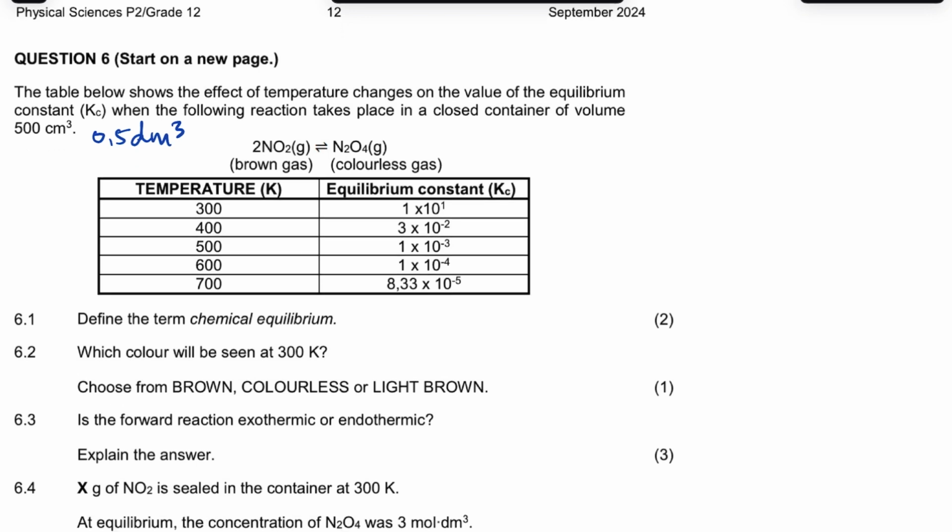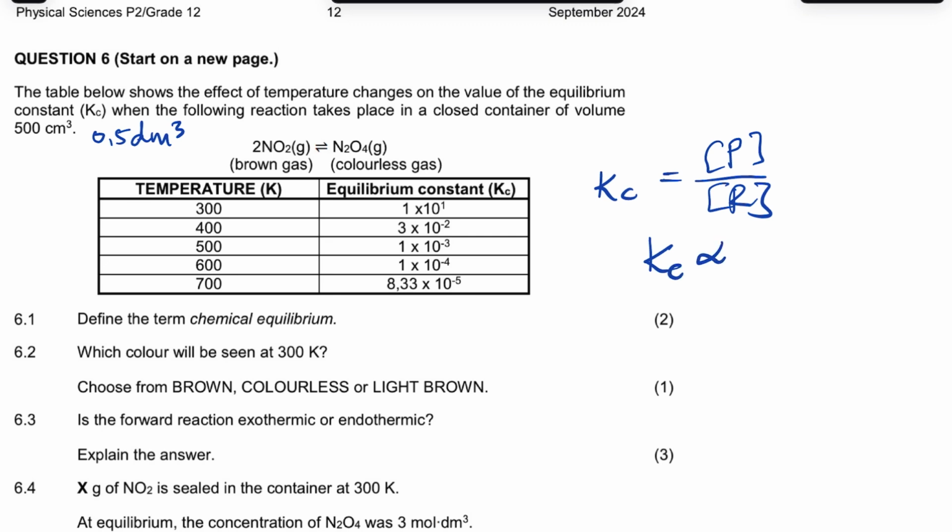Now if you look at this table, we're given the temperatures in Kelvin and the equilibrium constant. As you go down the table, the temperature increases, but the Kc values are decreasing, right? You must remember, Kc is equal to the concentration of product divided by the concentration of reactant.